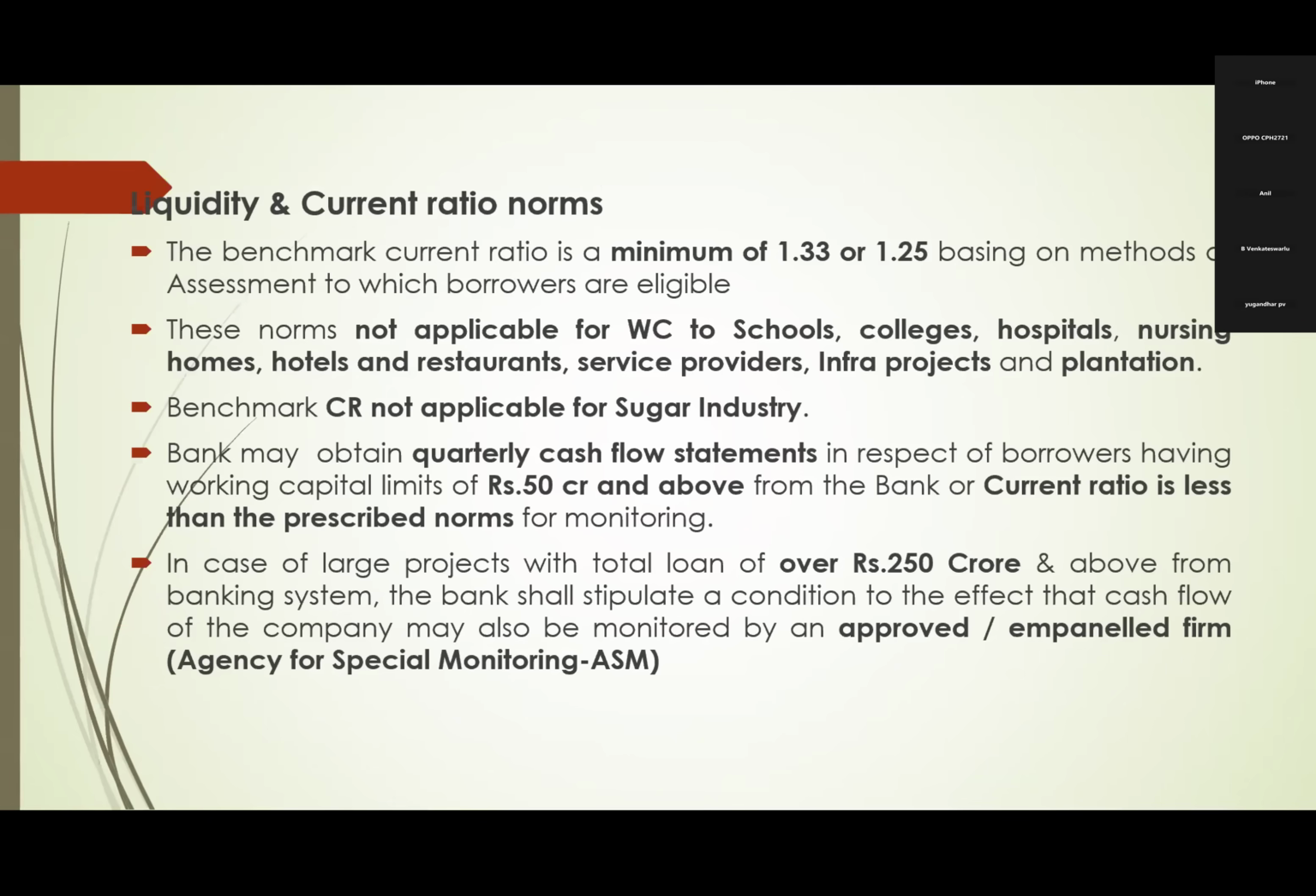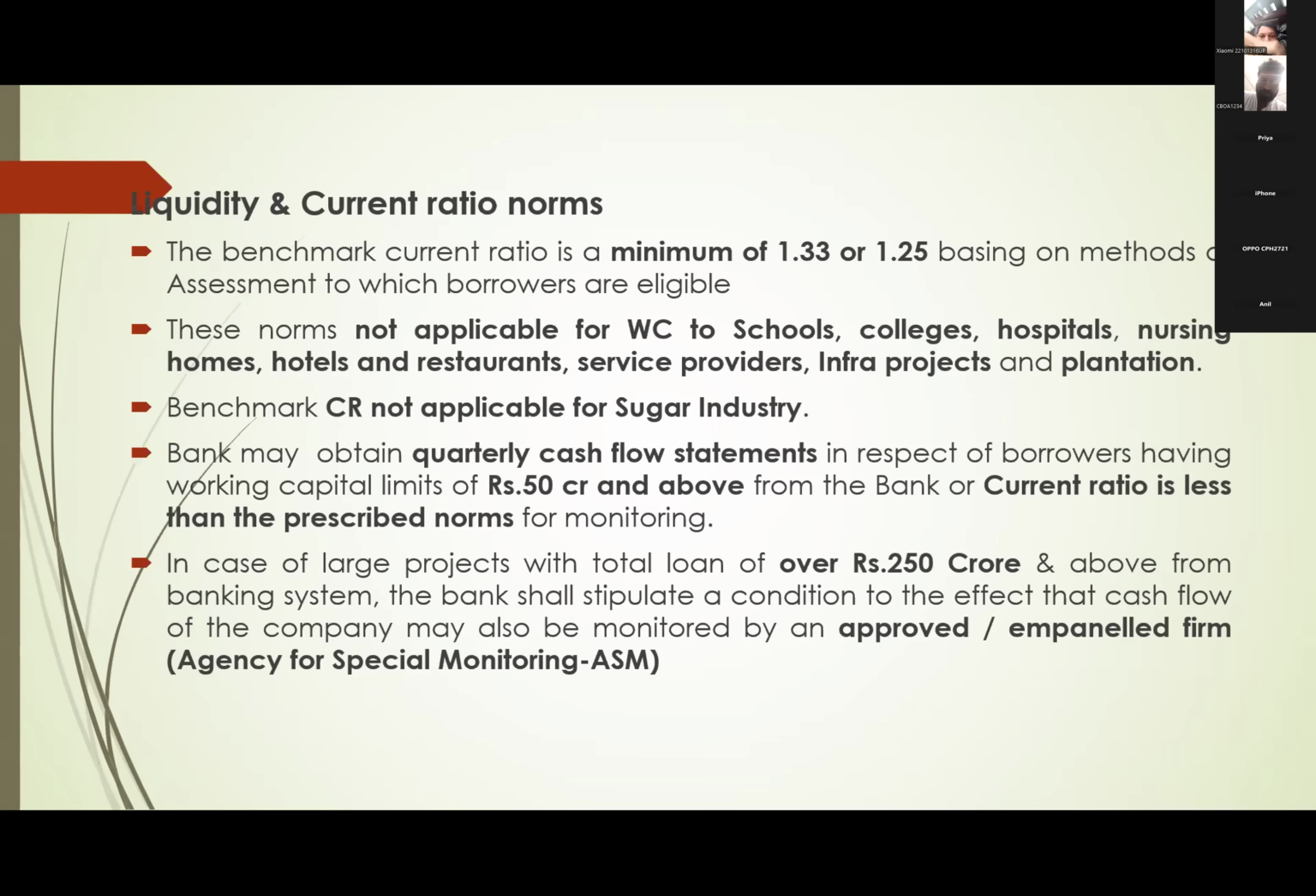Next, liquidity and current ratio norms. What is the required current ratio? As I told you, for the turnover method, PR Nayak Committee, 1.25; MPBF, 1.33; cash budget also 1.33. This is the current ratio required. Next, these current ratio norms are not applicable for working capital limits to schools, colleges, hospitals, nursing homes, hotels and restaurants, service providers, infra projects and plantation. For all these activities, the current ratio norms are not applicable. And the benchmark current ratio is not applicable for the sugar industry also.